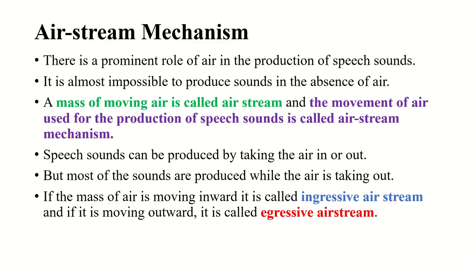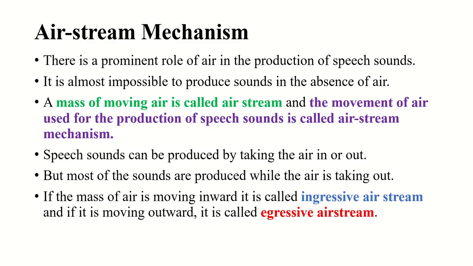So, if the mass of air, the airstream, is moving inward, it is called ingressive airstream. On the basis of direction, two types of airstream are there. One is ingressive and the next one is egressive. If the mass of the air moves in, that is called ingressive airstream.